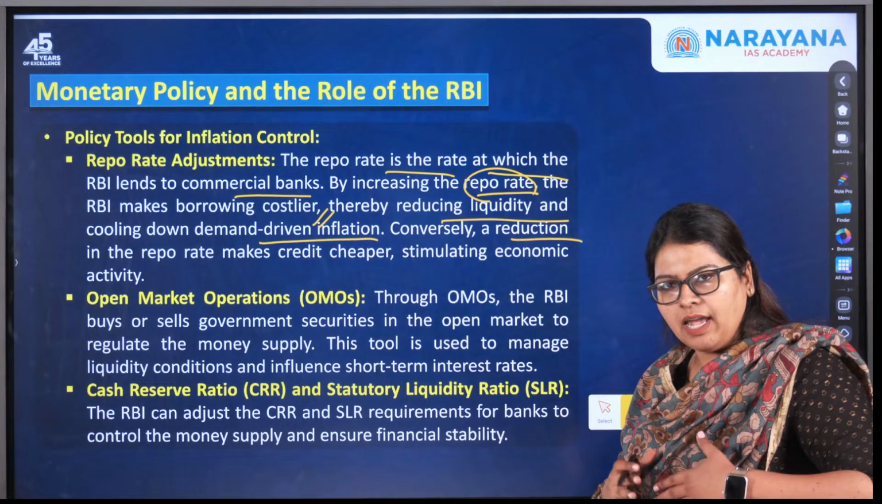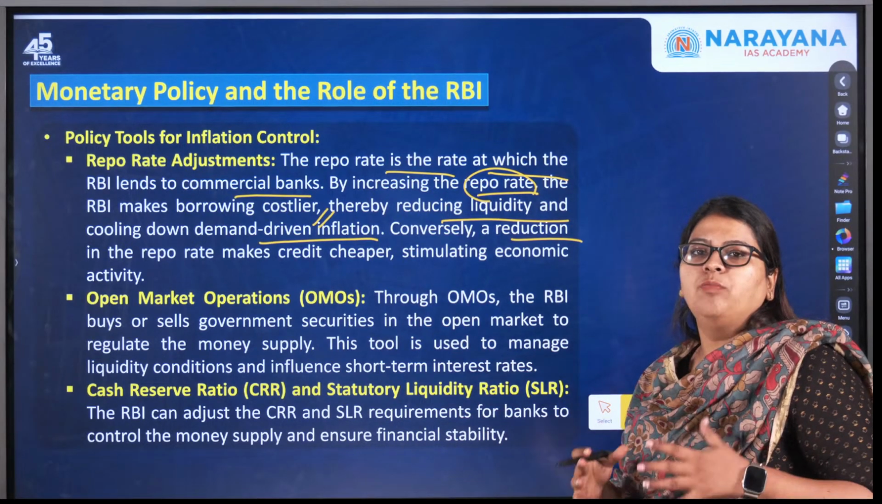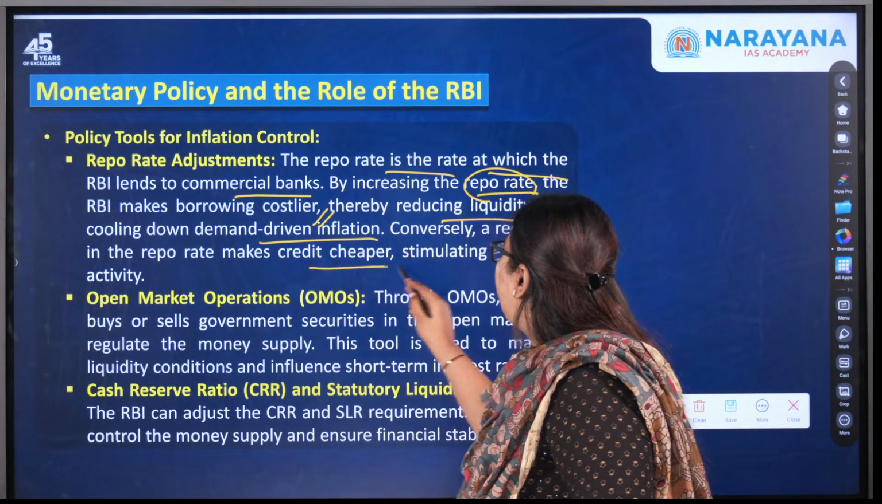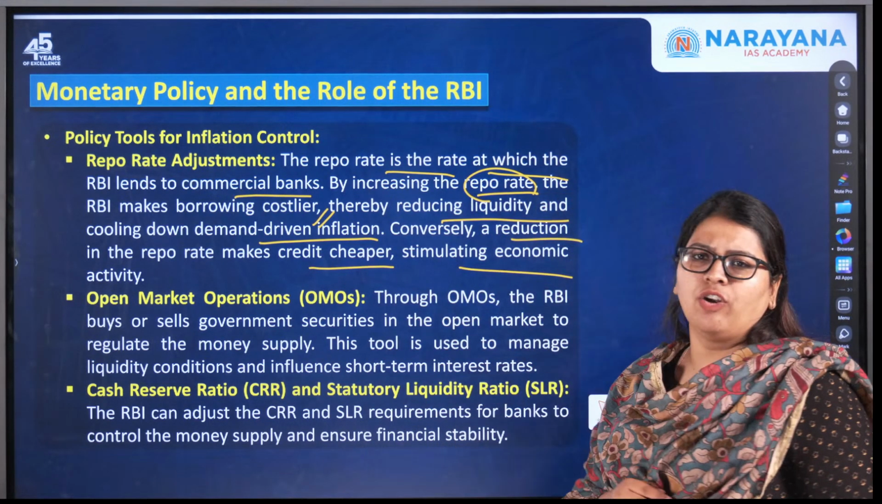what happens? It expands. That is, there is more liquid cash in the economy. So that makes credit cheaper, stimulating economic activity.